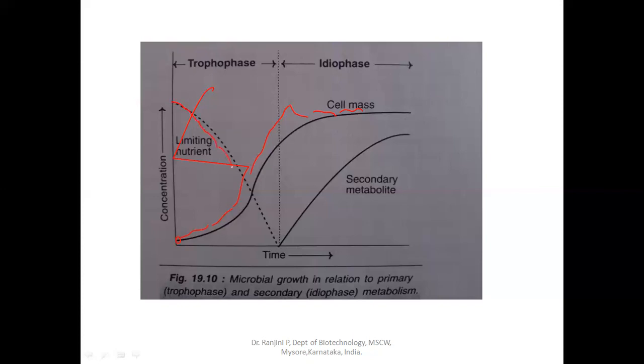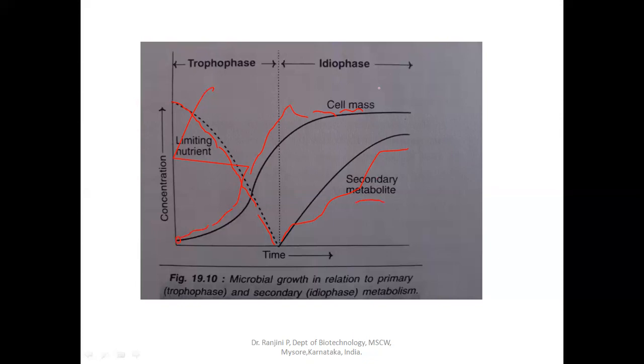And when the nutrient depletes, when there is absence of the nutrient in the media and the cell is viable but not able to undergo cell division, now in order to maintain the viable nature, the cell starts producing specialized organic compounds. They are called secondary metabolites.